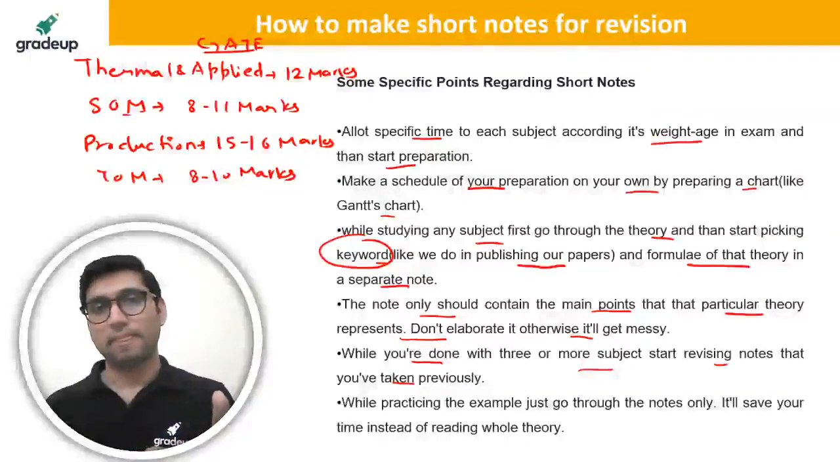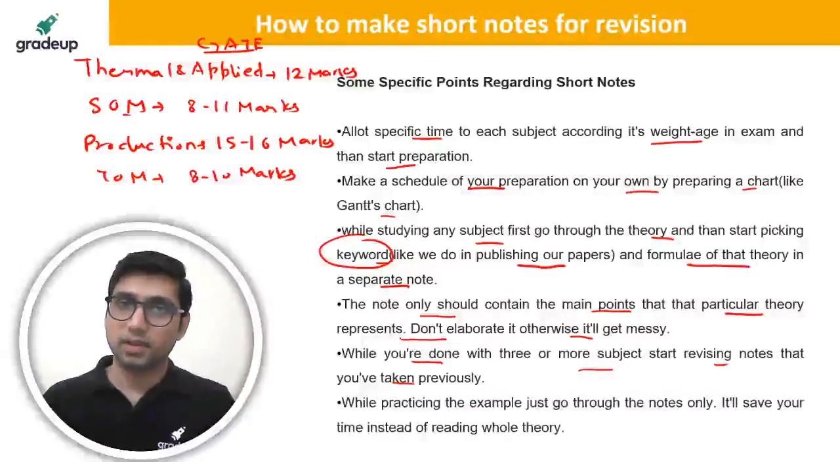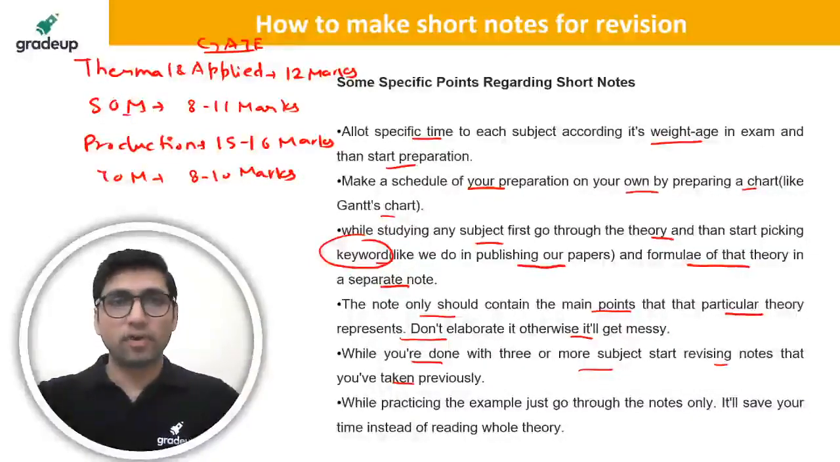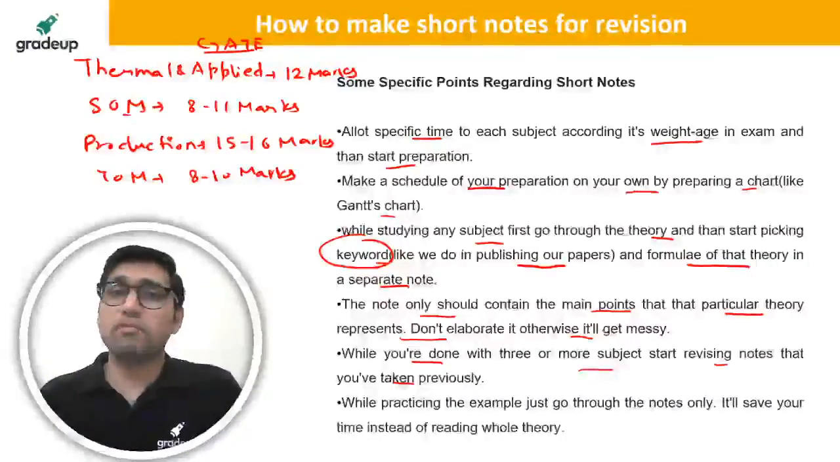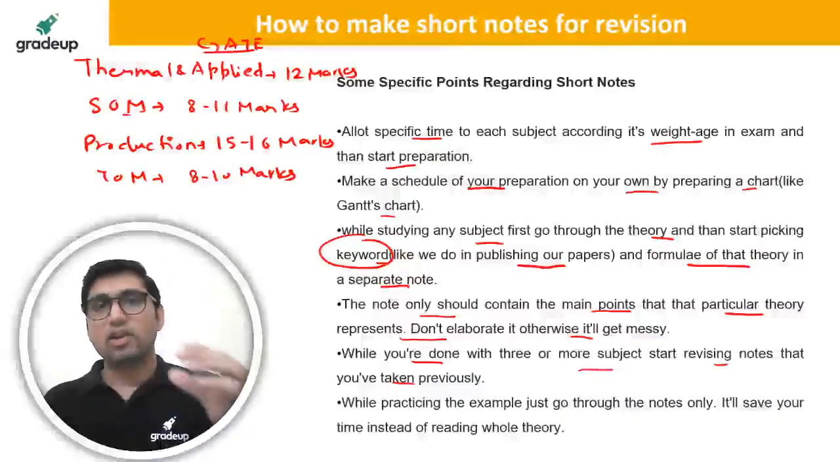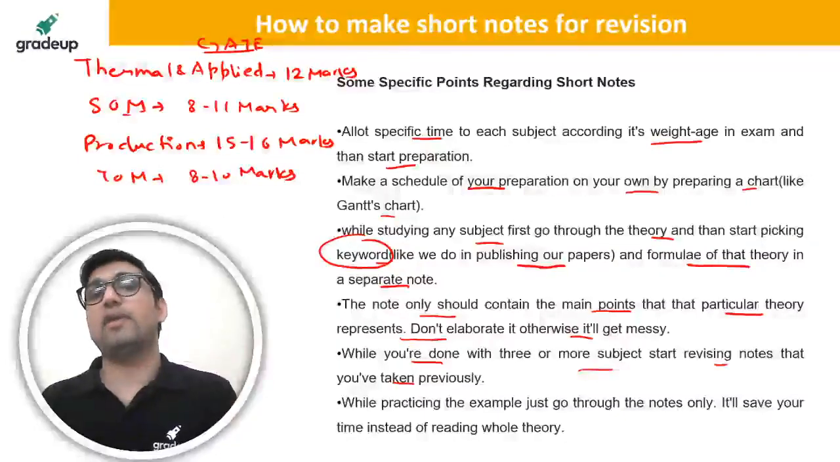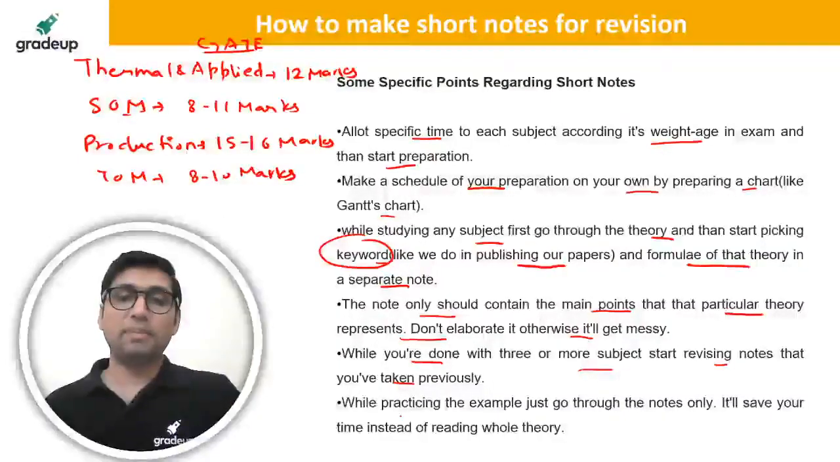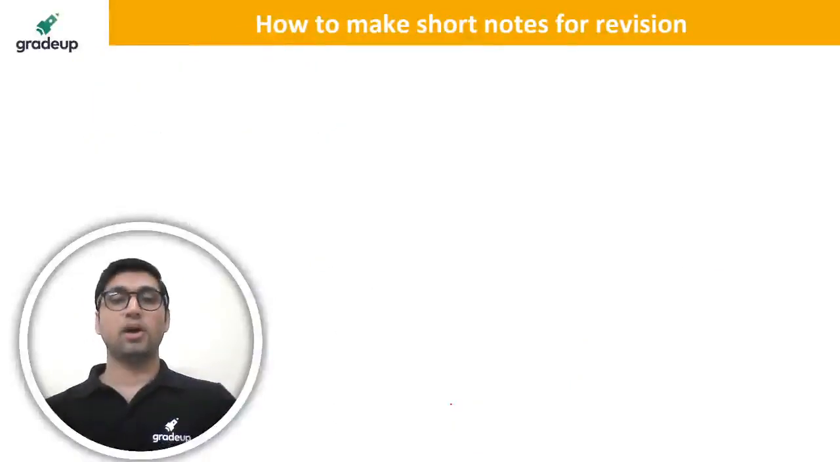Find time for revising the previously made short notes of the previous subjects, because otherwise it will become a clutter of different subjects, right? And you will find that after 1 month you have just made the short notes, you have not revised them. So when you are making the short notes, the previously made short notes of a particular subject should also be revised regularly. While practicing examples, just go through the notes only. It will save your time instead of reading the whole story. That is very important. So that is my strategy regarding the making of short notes.